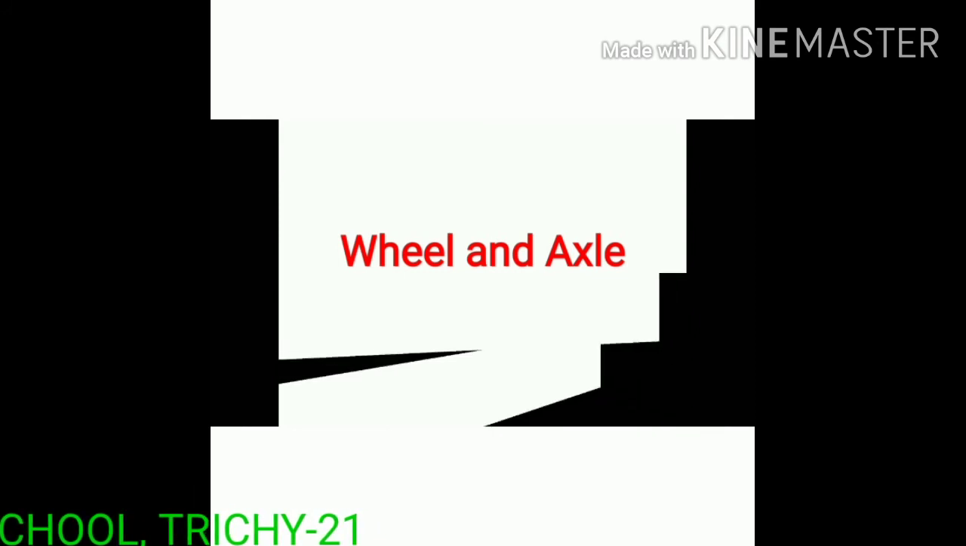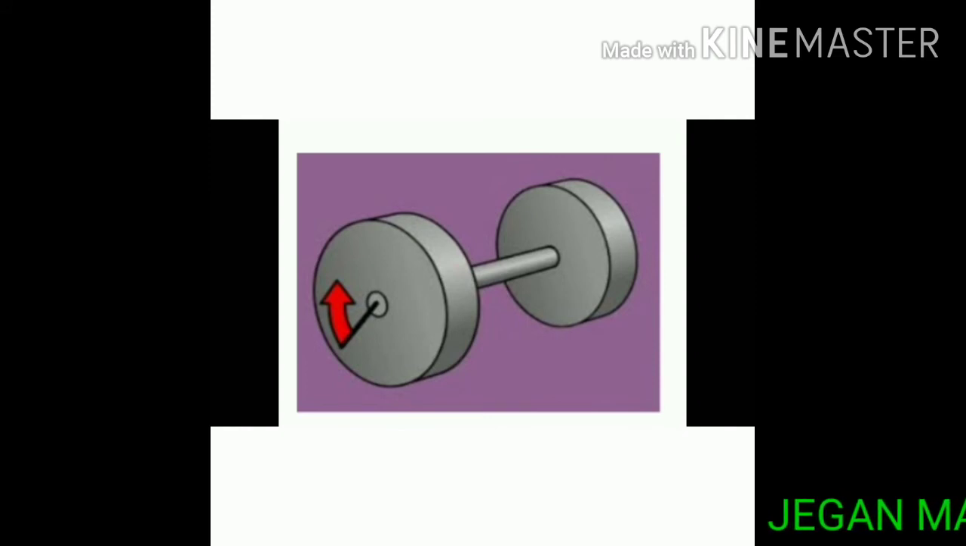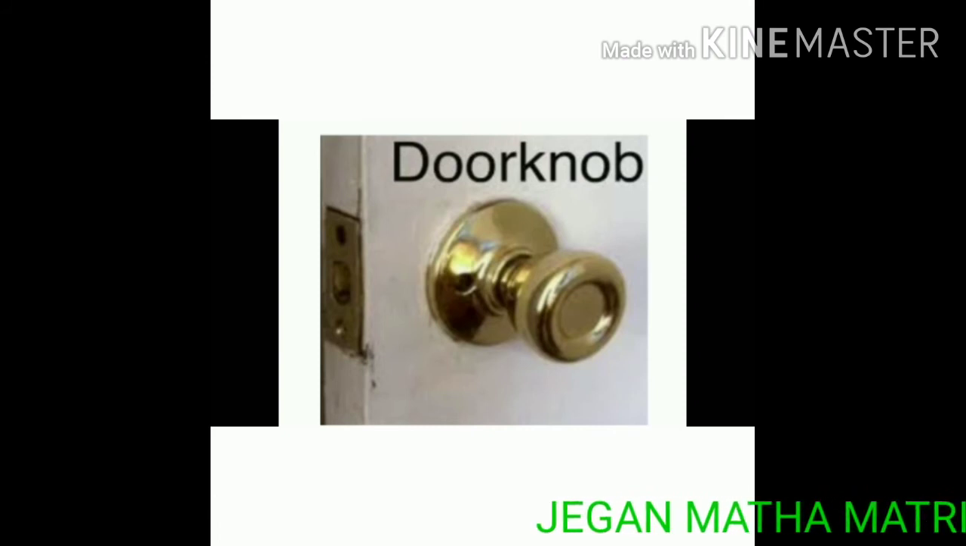Next, the example of wheel and axle. This is the structure of a wheel and axle. It consists of a wheel attached to a small rod so that these two parts rotate together. I repeat, a wheel and axle consists of a wheel attached to a small rod so that these two parts rotate together. For example, doorknob, bicycle wheel, grinder, etc.